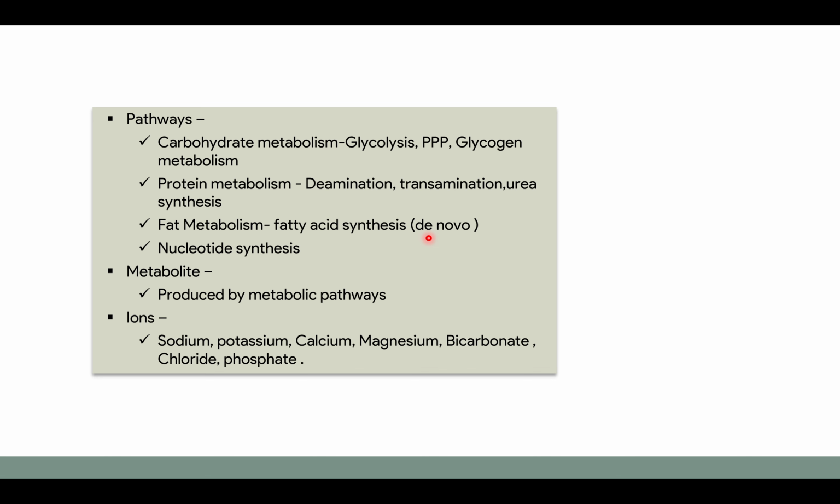and also in nucleotide synthesis, in purine and pyrimidine. Metabolites which are produced by the metabolic pathways are present in the cytoplasm. The ions which are present in the cytoplasm are sodium, potassium, calcium, magnesium, bicarbonate, chloride, and phosphate.